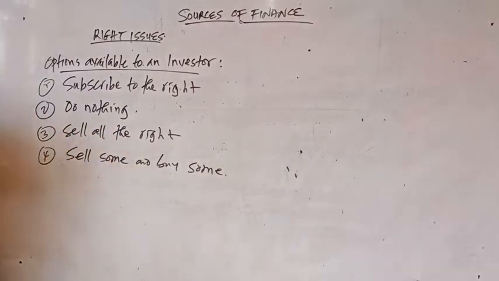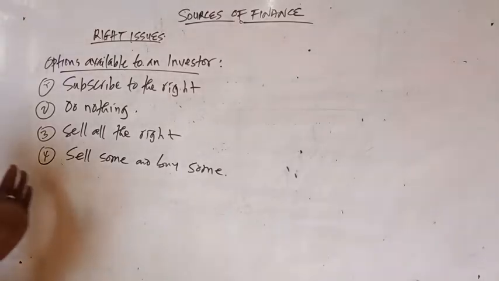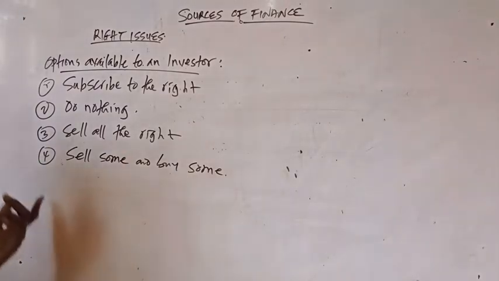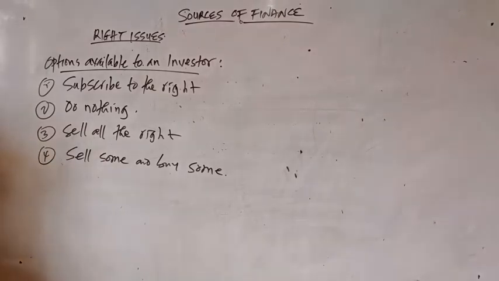Sell all the right: you can decide you are not interested and want to trade with the right, so you buy and sell. Sell some, buy some: you can decide to buy some of the right and also sell some of the right.